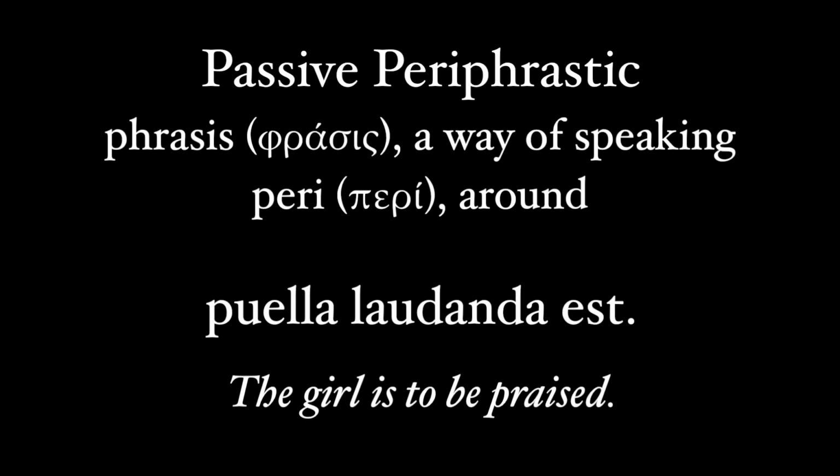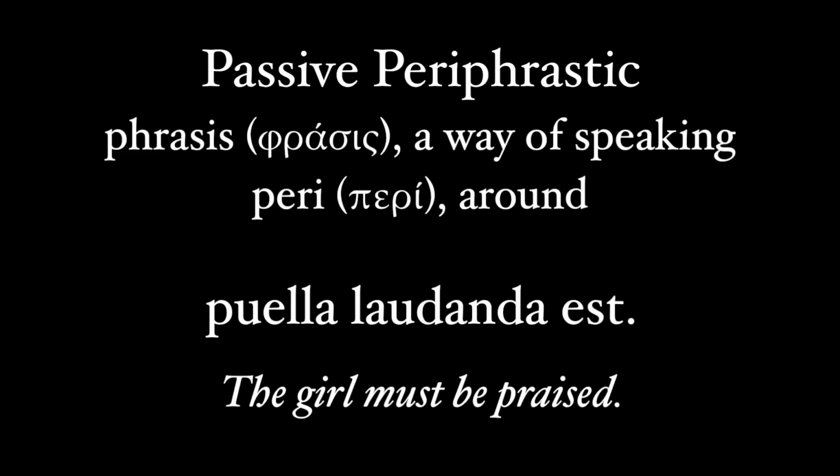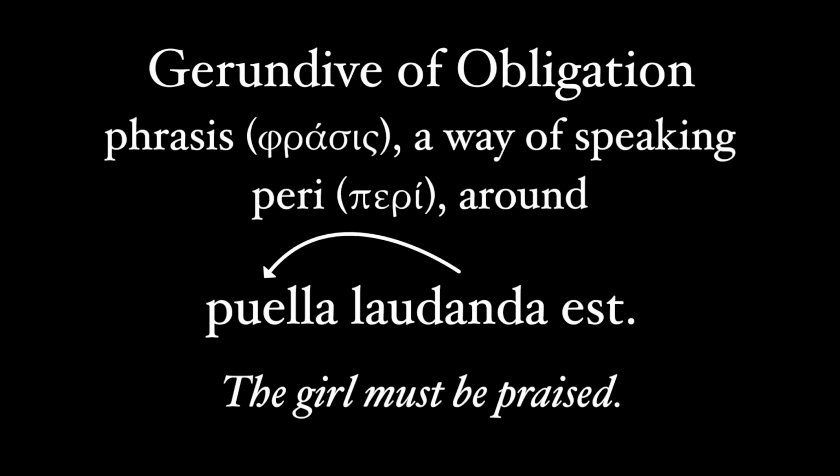Puella laudanda est. The girl is to be praised. That's a literal translation, but we could much more easily translate this with a must. The girl must be praised. Notice that she is receiving the action. That's because it's a passive periphrastic. And we're showing a sense of necessity or obligation with the must. That's why we can also call the passive periphrastic the gerundive of obligation. It uses the gerundive and expresses necessity or obligation.